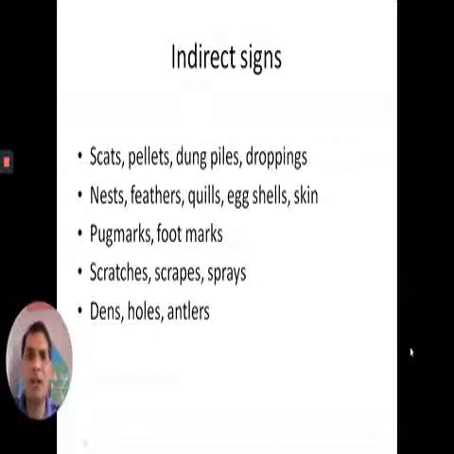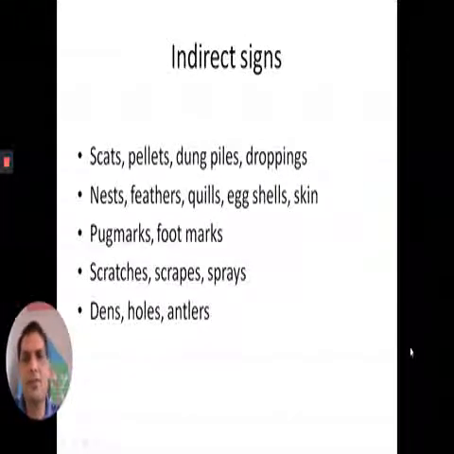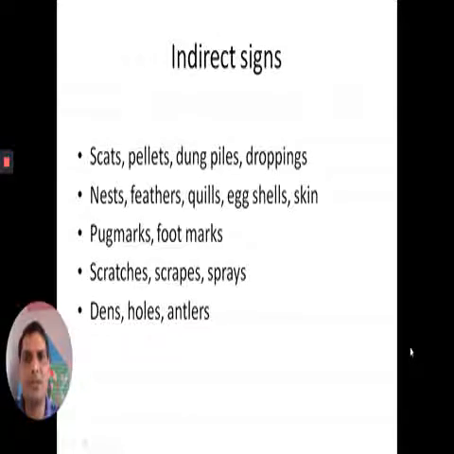So what are the indirect signs? Different kinds of indirect signs of animals we get in the field. Indirect signs include scats, pellets, dung piles, droppings, nest, feathers, quills, egg, cells or skin, pug marks, footmarks, scratch marks, scrape marks and sprays, dents, holes and antlers.